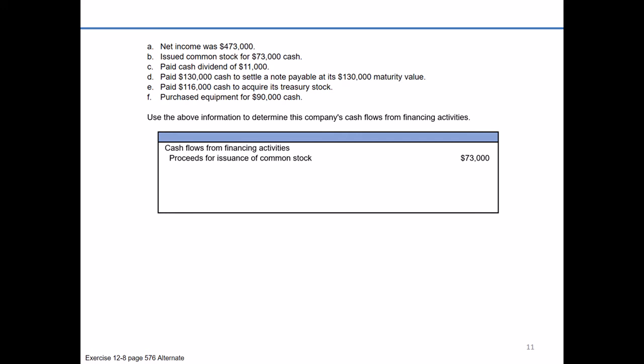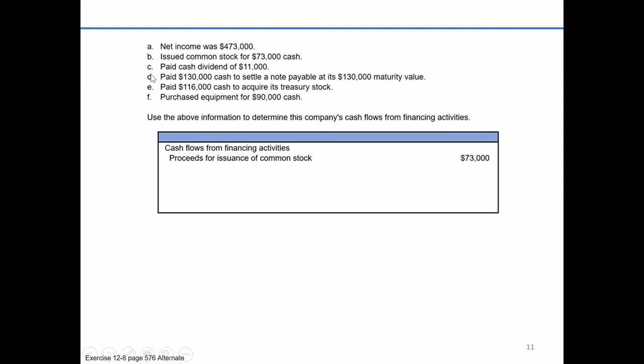The problem is it doesn't really fit within financing, and it doesn't really fit within investing because while it is an activity related to that, it doesn't have a cash impact. So you can't really put it in the body of the statement of cash flow. Because it's a significant non-cash investing and financing activity, this company would either put it in the notes to the financial statement or have a separate section that listed non-cash investing and financing activities.